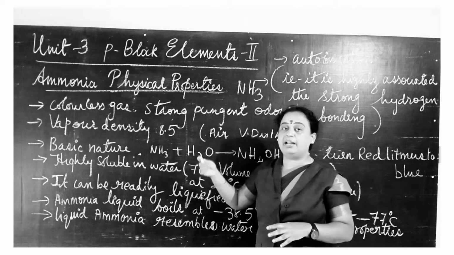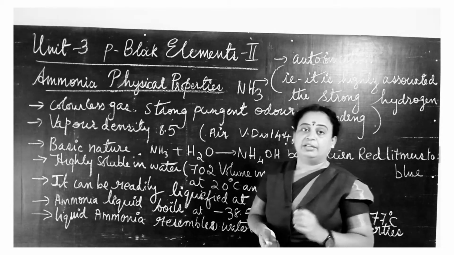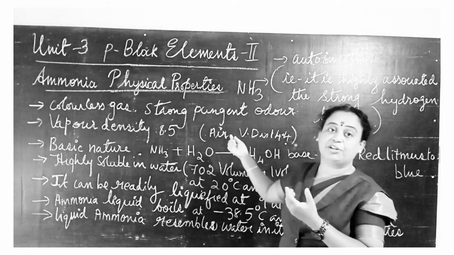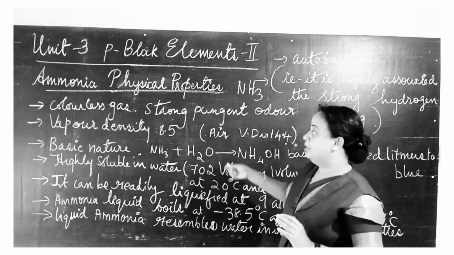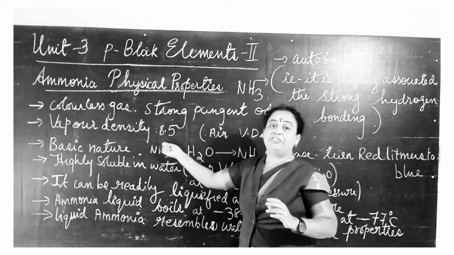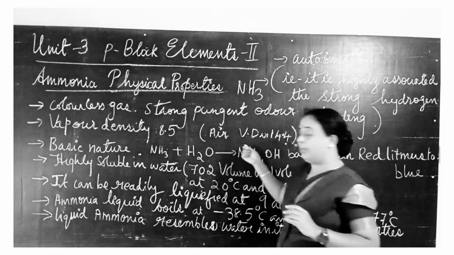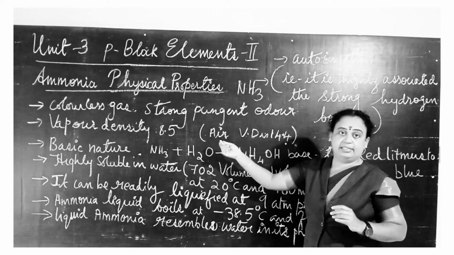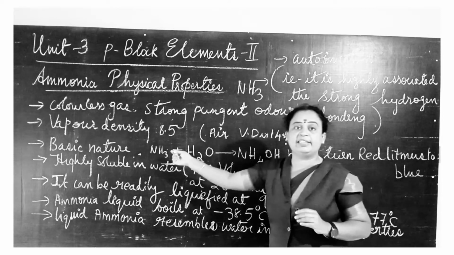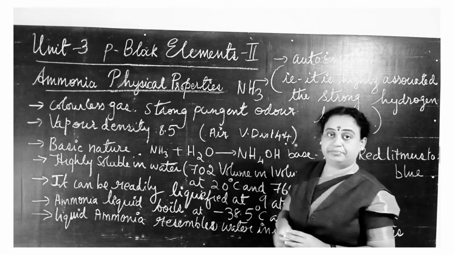You can understand the smell of ammonia gas by going to the chemistry laboratory. There, if you take ammonium carbonate and open the bottle, you get the smell of a gas, and that gas is nothing but ammonia gas. Now looking at the vapor density of ammonia, it is 8.5. When we compare it with air, it is less. For air the vapor density is 14.4, whereas for ammonia it is just 8.5. For that reason, ammonia is lighter than air.